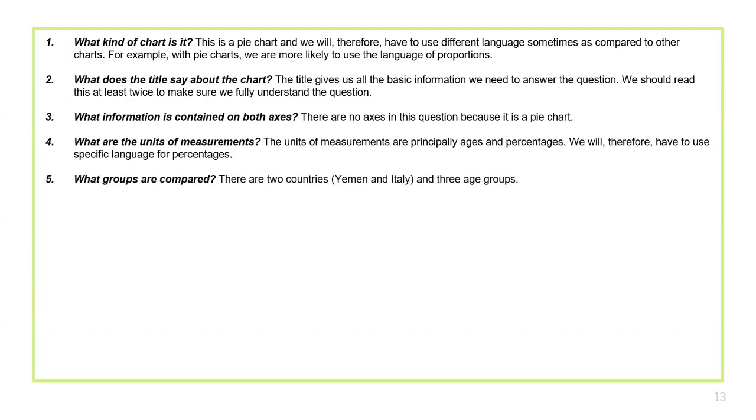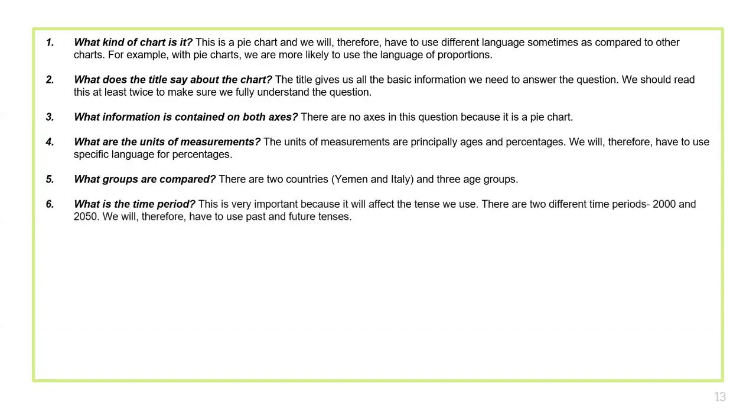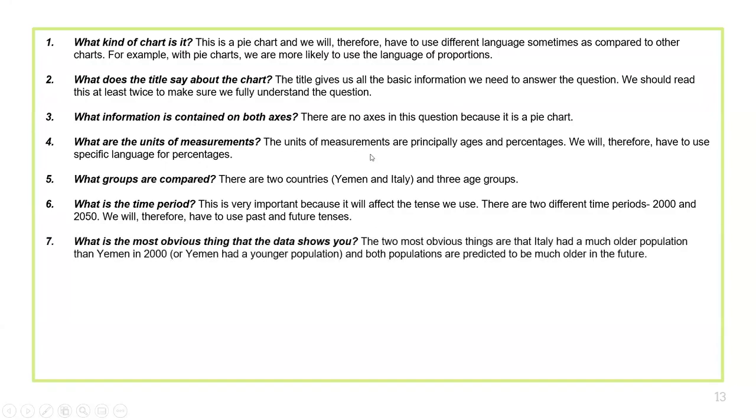What groups are compared? They have mentioned Yemen and Italy, and simultaneously they have mentioned 3 age groups. So that's what we need to check throughout. What is the time period? It was 2000 to 2050, right? Then what is the most obvious thing that the data shows you?